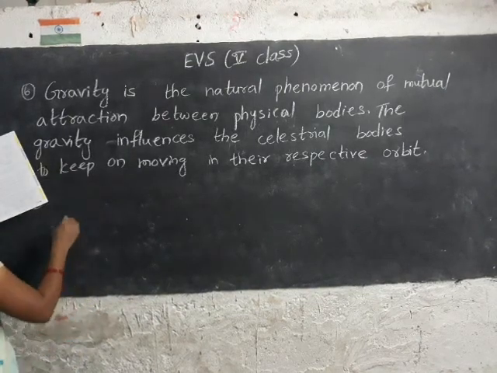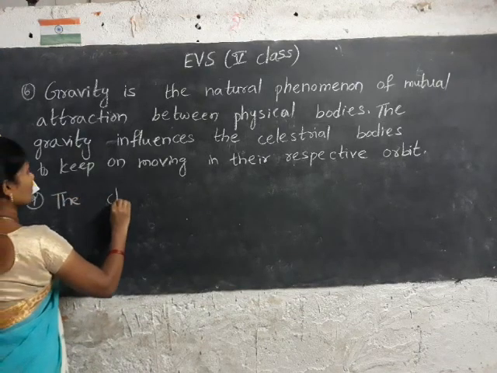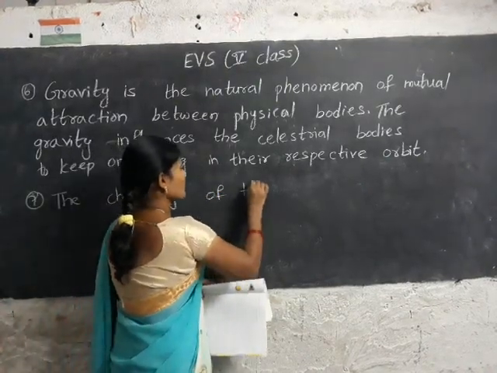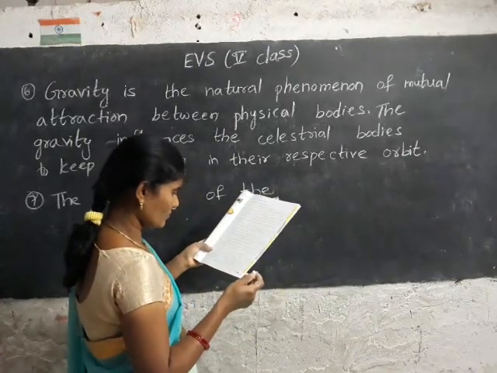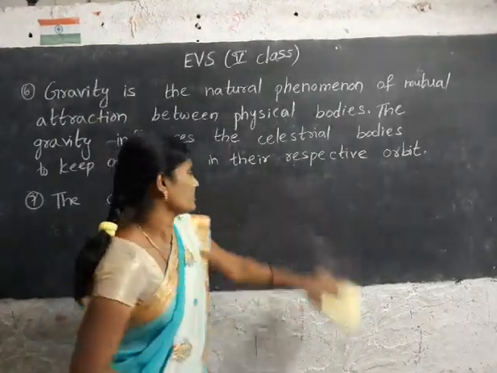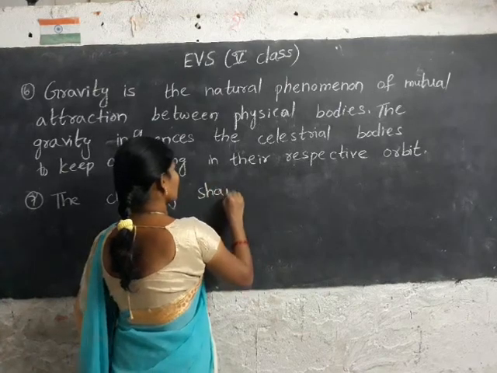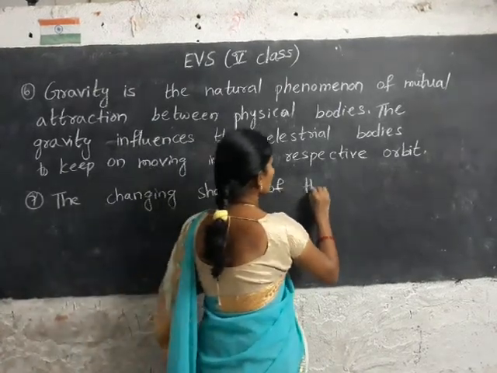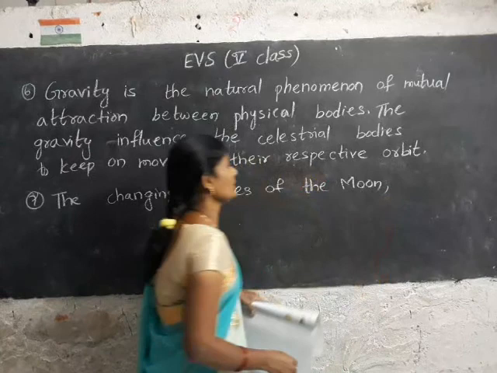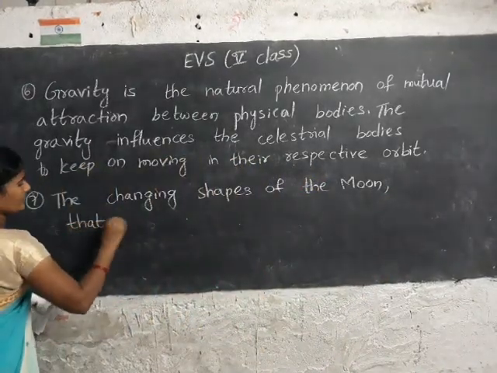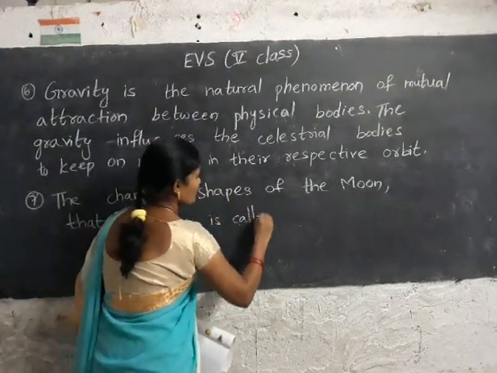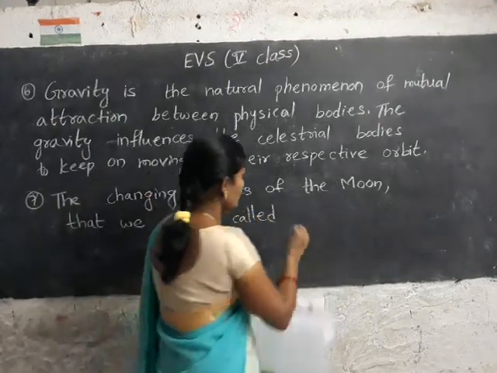The changing shapes of the moon that we see is called its phase.